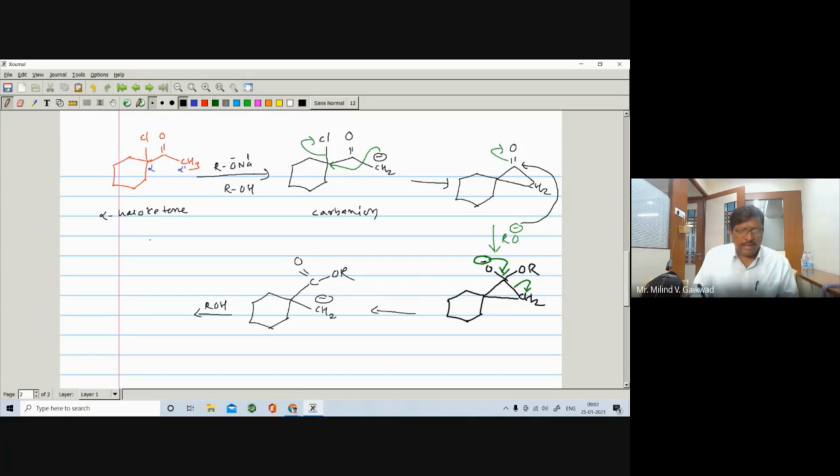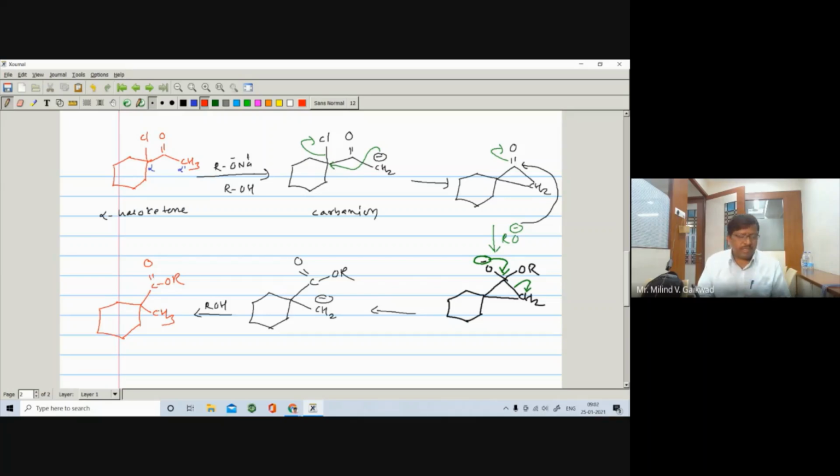And you get a final compound which contains a 6-membered nucleus. Here is a C double bond O and OR ester, and here is a CH3. So this is the final product of this reaction, right?